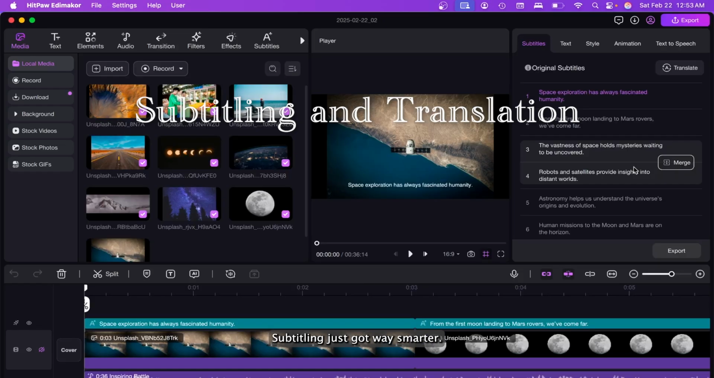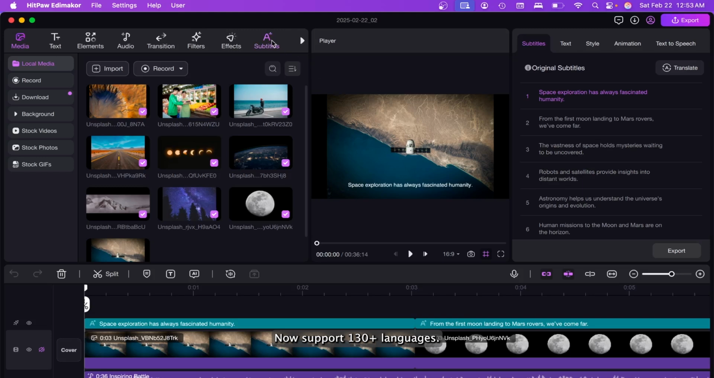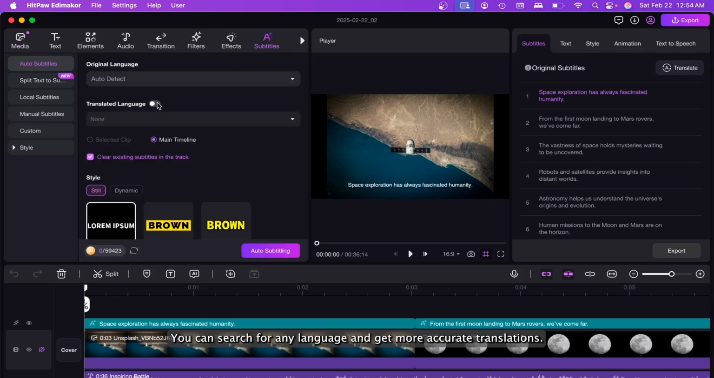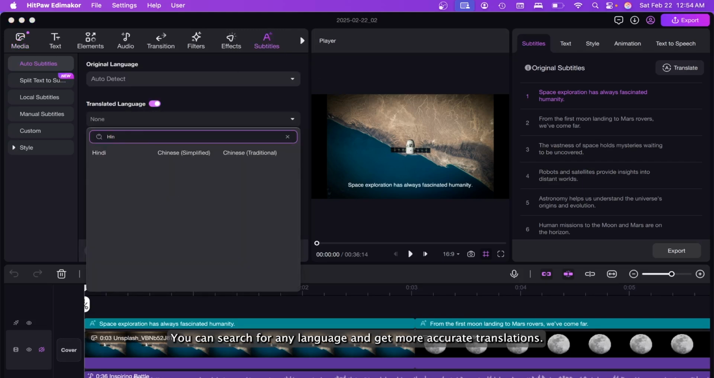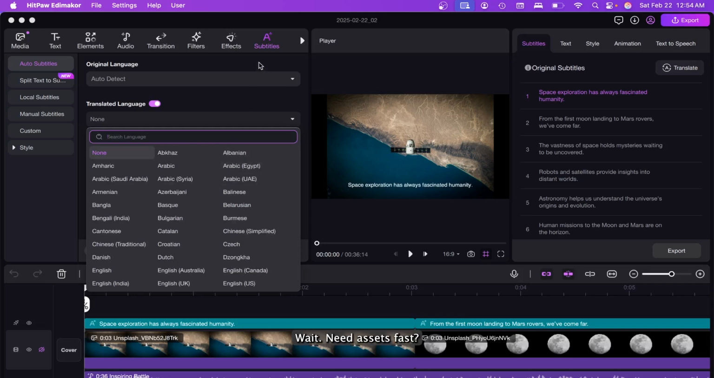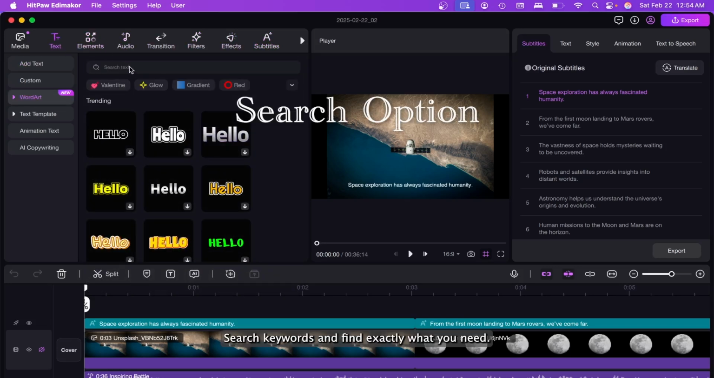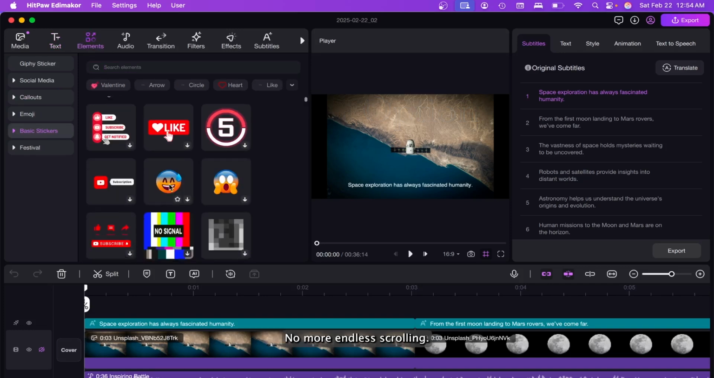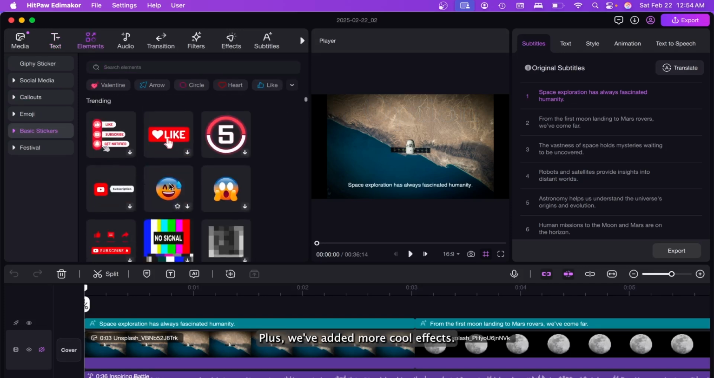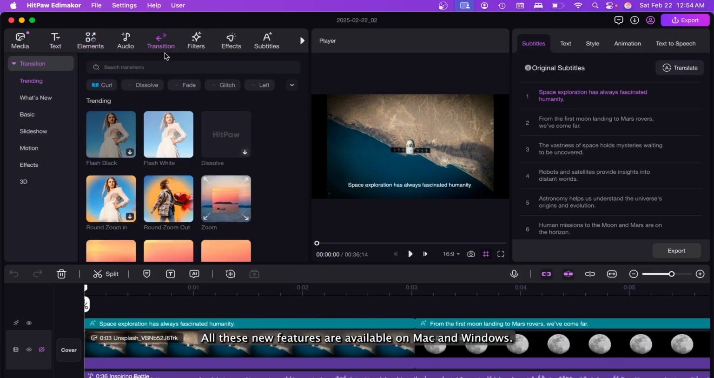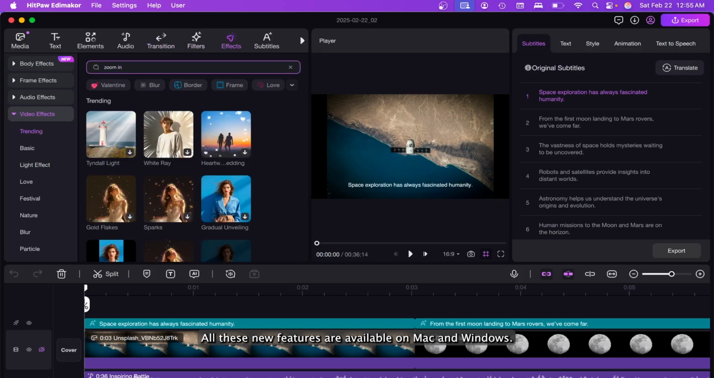Subtitling just got way smarter. Now support 130+ languages. You can search for any language and get more accurate translations. Wait, need assets fast? We got you. Search keywords and find exactly what you need. No more endless scrolling. Plus, we've added more cool effects. All these new features are available on Mac and Windows.